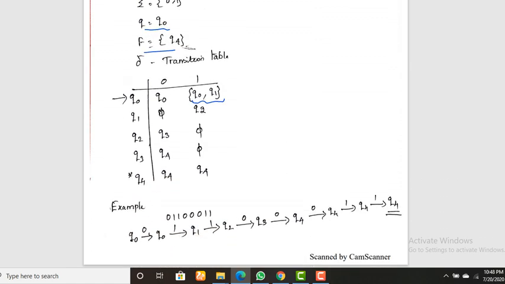In the last step, take a sample string and work on it to check whether this string is accepted or not, the same way as you did for the DFA. The same steps: first, write the language for the given problem. In the second, construct the transition diagram. And in the third, write down the quintuples from the transition diagram, and then draw the transition table.